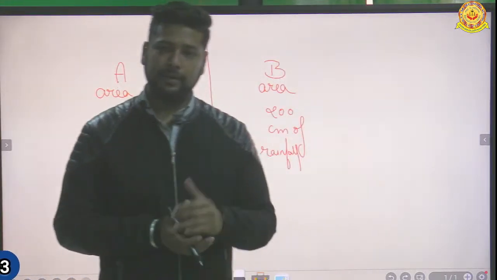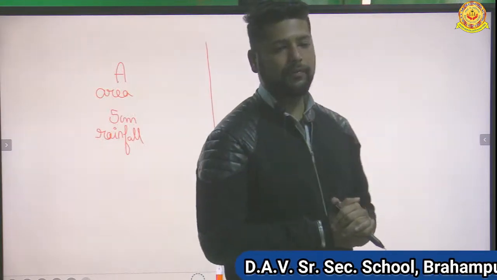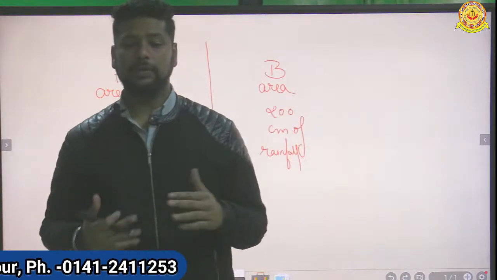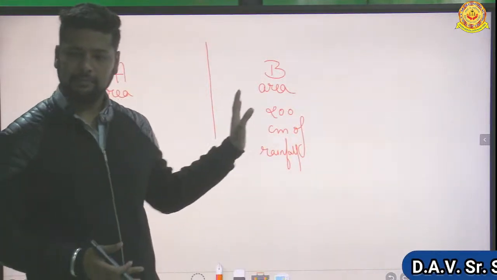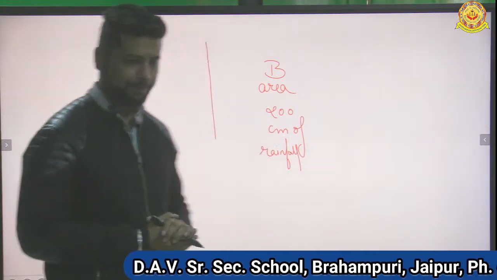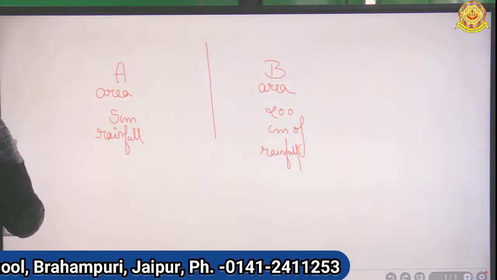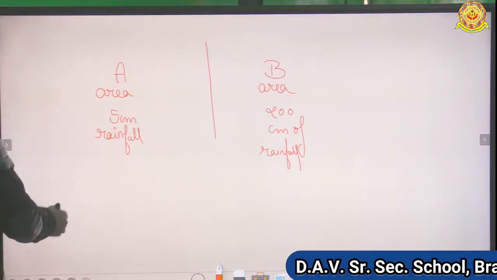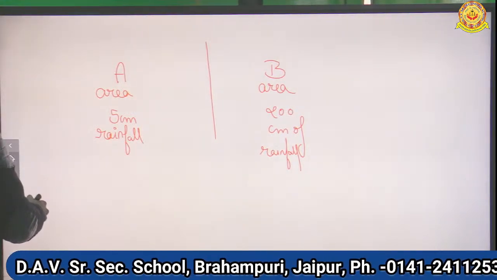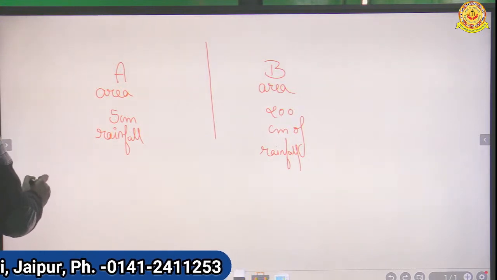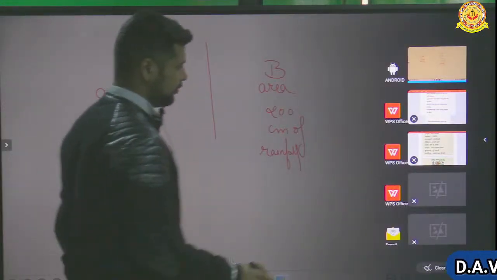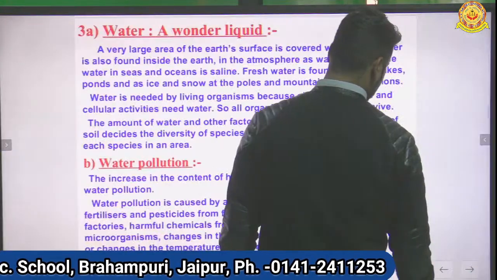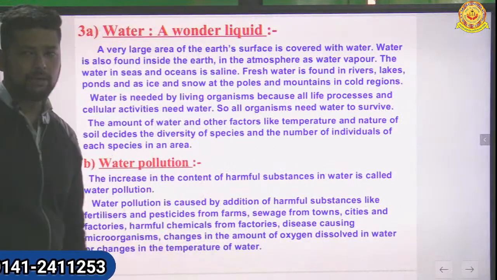So, understood. When I first ask students why water is important, the answer will be that water is important for drinking. Now you have seen that water is important in many other ways also. Water decides the number of species living in an area too. So this is all about water.